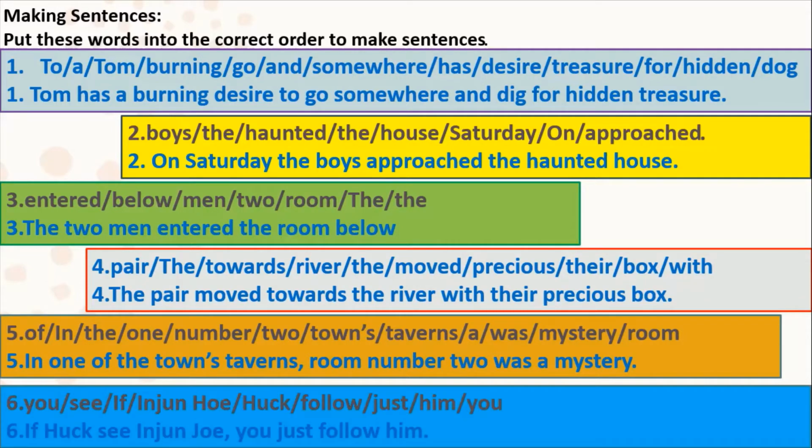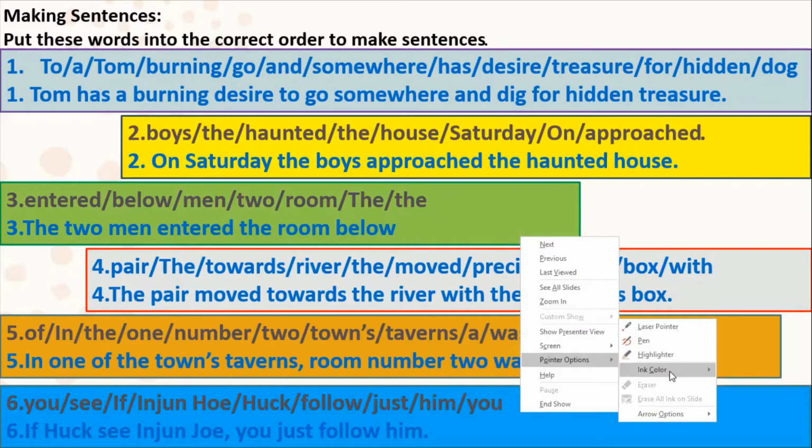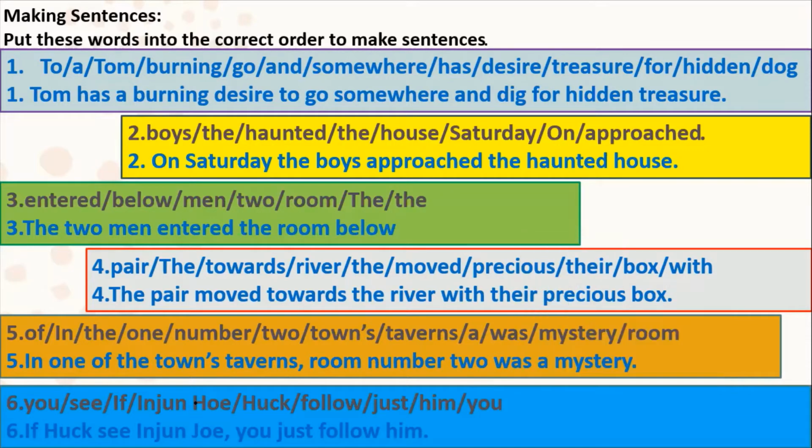Now: if Huck sees Injun Joe, you just follow him. One correction you have to make over here. What is it? Let me tell you. It's Injun Joe, so it's not "who".